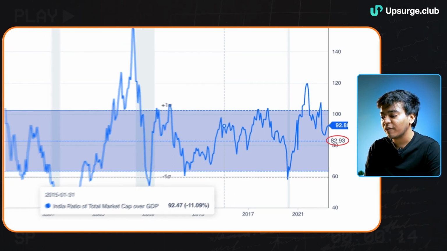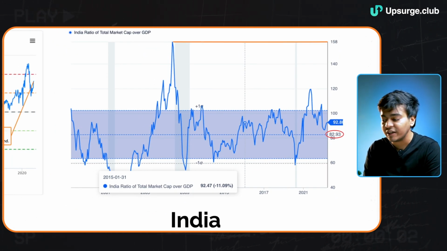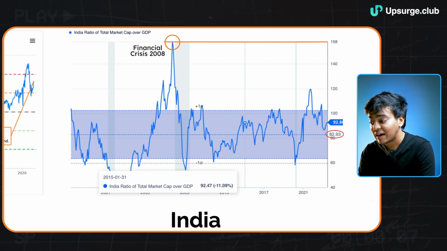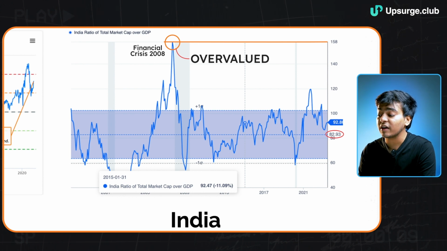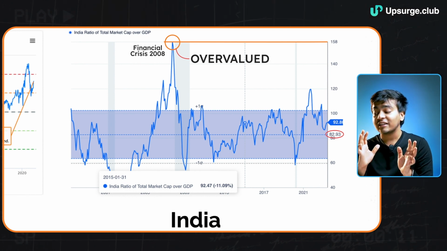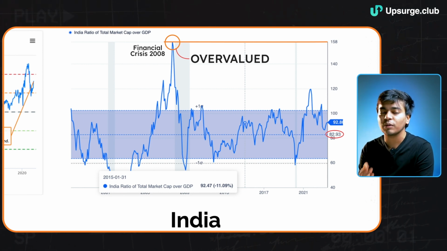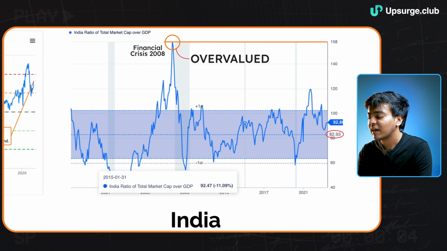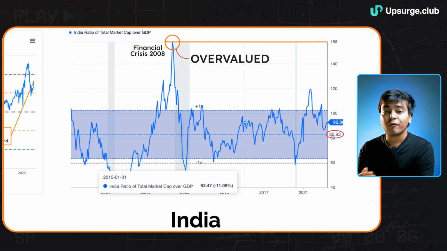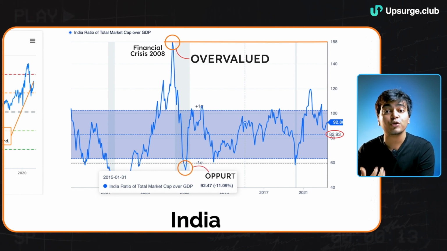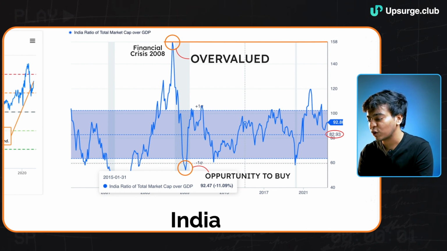Alright, in the past, the Buffett indicator has gone as high as 158. This was a scenario when we were in the financial bubble of 2008. Goes without saying, the Buffett indicator was screaming out loud that the markets were overvalued and we should be selling. And that exact same thing happened. The bubble burst and the market capitalization came crashing down. But once the crash happened, the Buffett indicator went below 60, which is way lower than the average. At that point in time, the markets gave us an opportunity to buy in and make some returns. Alright, now let's see what the current scenario is.